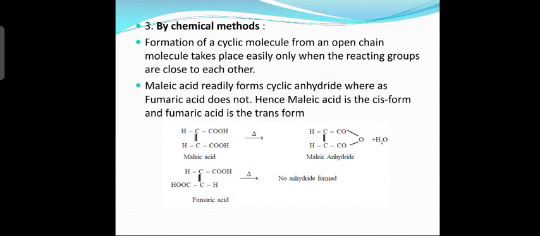So by looking at the product formation, we can find out whether the given compound is cis form or trans form, right? Cis compounds form anhydrides, whereas trans compounds do not form anhydrides. So these are the three methods to determine the configuration.